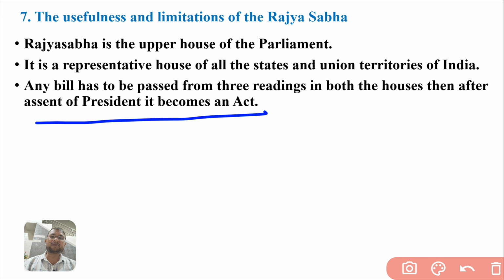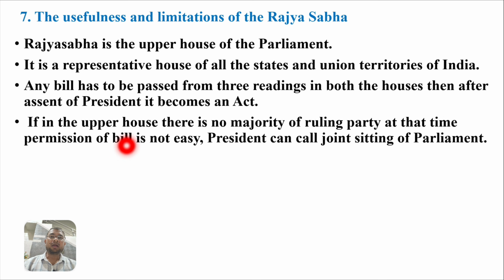A bill which is passed by both the houses, Lok Sabha and Rajya Sabha, is then sent for the president's assent and then becomes an act. So if in the upper house there is no majority of the ruling party at that time, passing of a bill is not easy. So the president can call a joint sitting of the parliament. When there is no majority in the upper house and a very important bill is not getting passed there, the president can call a joint sitting of parliament.